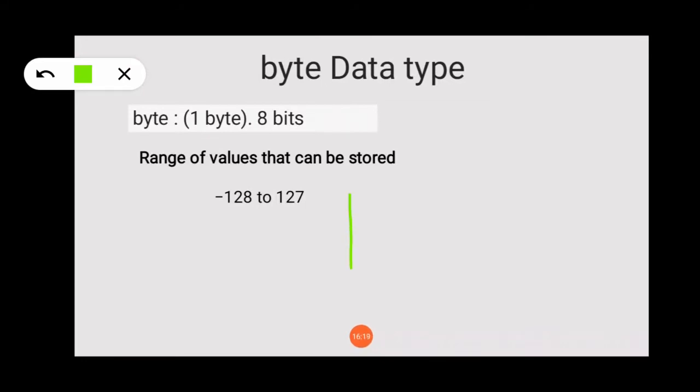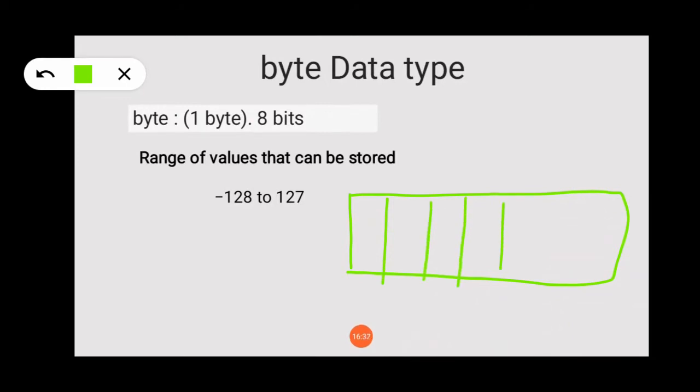So let me draw a memory structure. For byte, 8 bits are reserved: 0, 1, 2, 3, 4, 5, 6, 7.